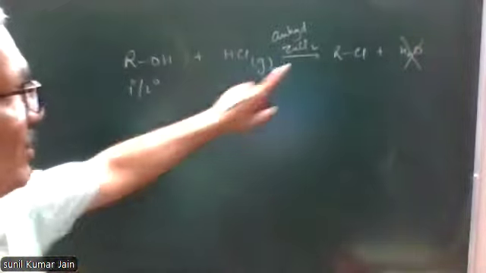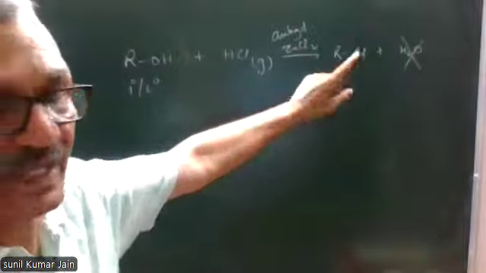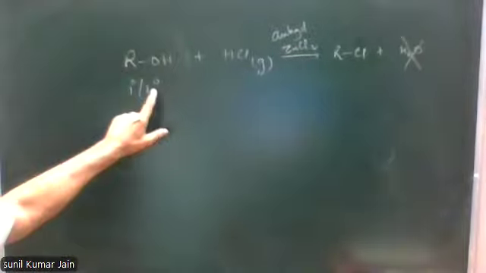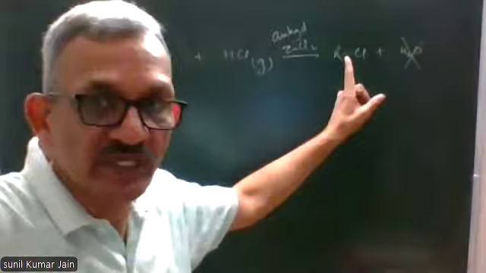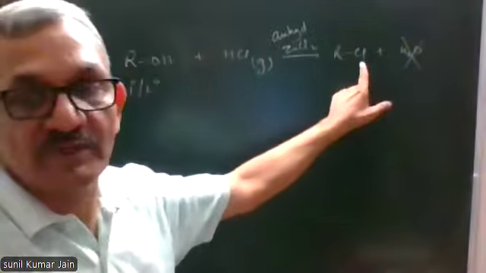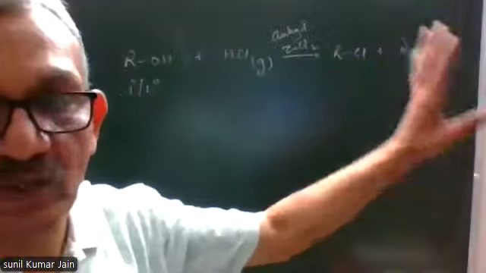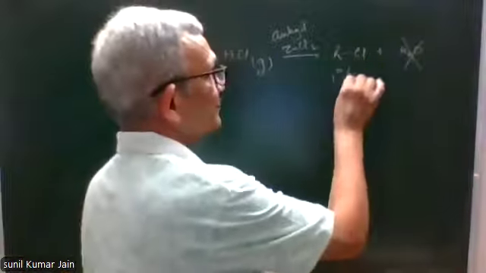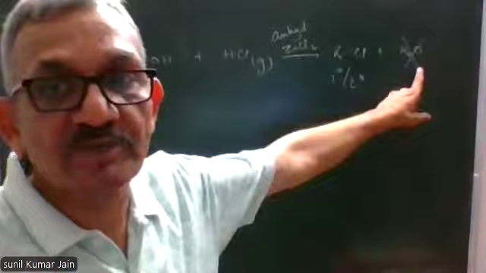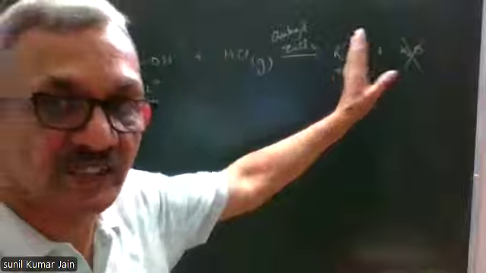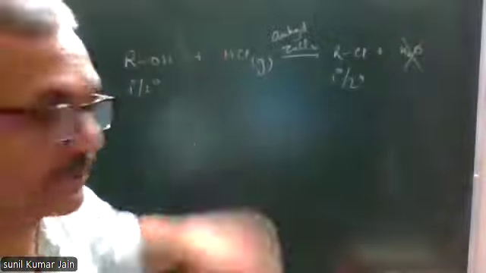For the preparation of chloroalkane, primary or secondary alcohol is reacted with HCl gas in the presence of anhydrous zinc chloride, leading to the formation of primary chloroalkane or secondary chloroalkane. Anhydrous zinc chloride absorbs water formed during the reaction and therefore prevents backward reaction.